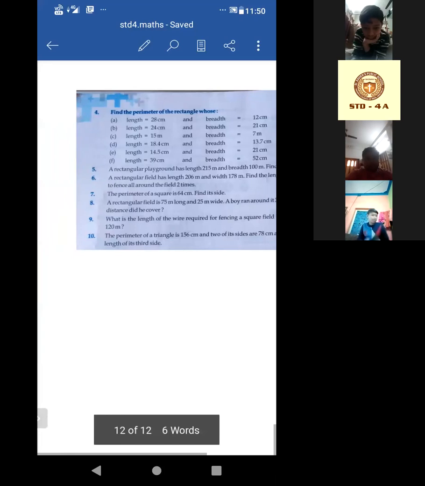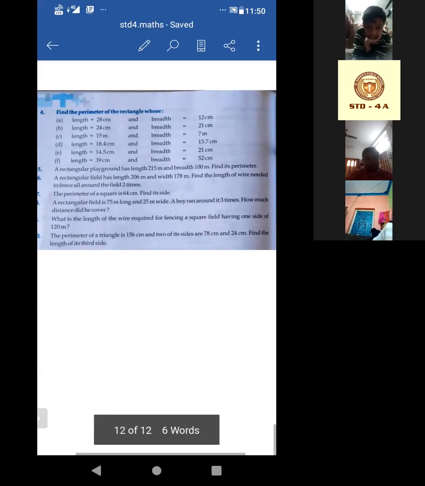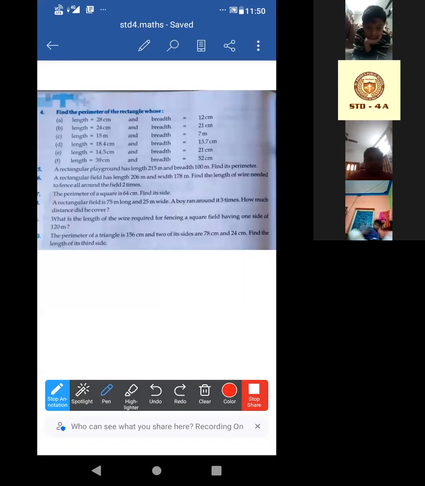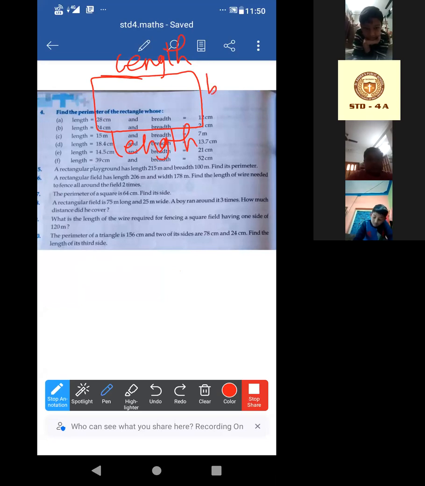Let me draw a rectangle first. If this one is a rectangle, that means this is length, this is also length. This one is breadth, the opposite side is also breadth. Yes or no?